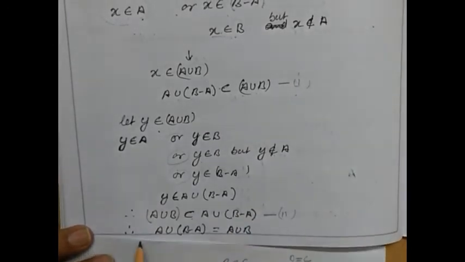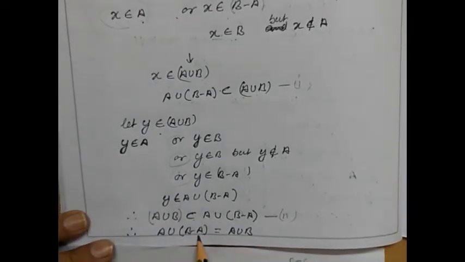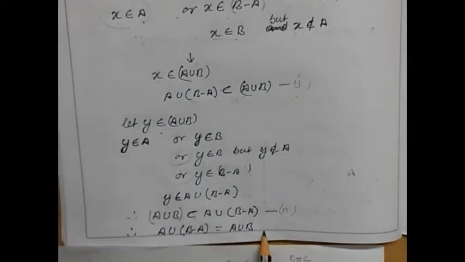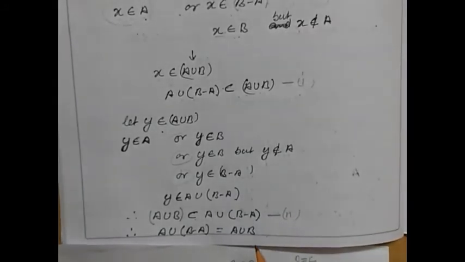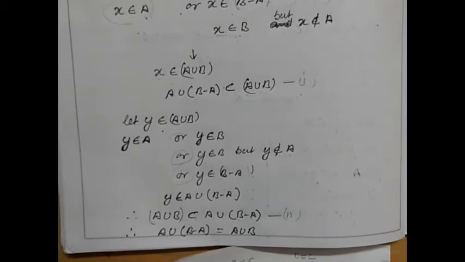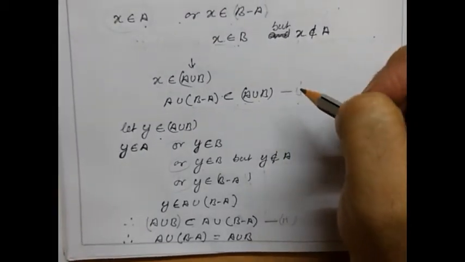So here we can say by statements number 1 and 2 that A union B minus A is equal to A union B. I hope this thing is clear to you. Okay. So you need to remember that whenever you are using x and y, we are talking about the elements of A or B.